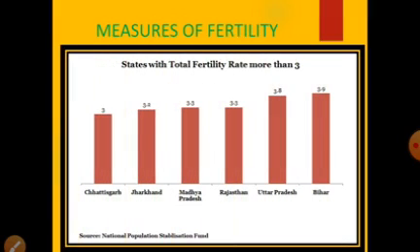This is a state-wise comparison of TFR. First we'll see Chhattisgarh, the TFR is 3. Jharkhand is 3.2. Madhya Pradesh is 3.3. And TFR of Rajasthan is 3.3. UP is 3.8. Bihar is 3.9. So like this, using TFR, we can compare the fertility rate state-wise.